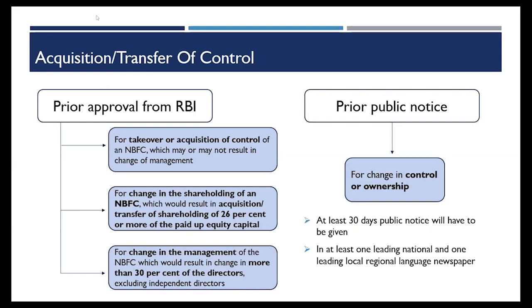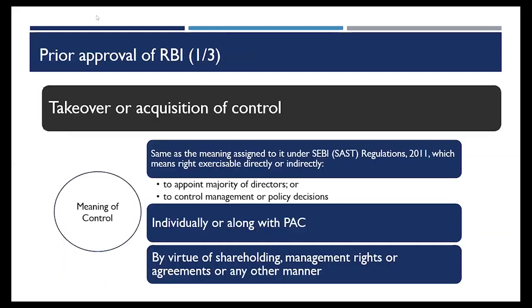One is takeover or acquisition of control. For the definition of takeover and acquisition of control, I'll have to refer to the SEBI SAST regulations, which define control as the right to appoint a majority of directors or to control the management. So this may not just be by virtue of change in shareholding, I'm acquiring a major shareholding of the company, but it can be by virtue of any management rights or any agreements or any other manner, directly or indirectly. If I am acquiring any sort of takeover or the control of that NBFC, then that will require the prior approval from RBI.